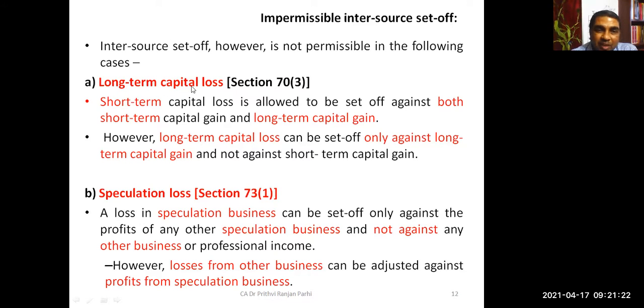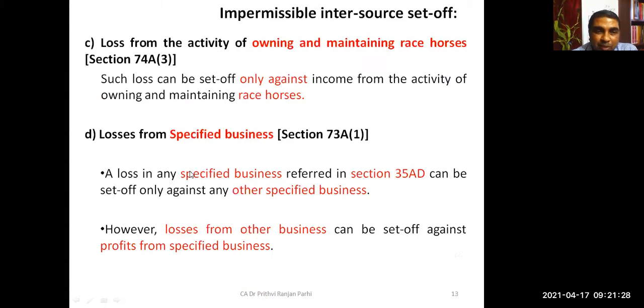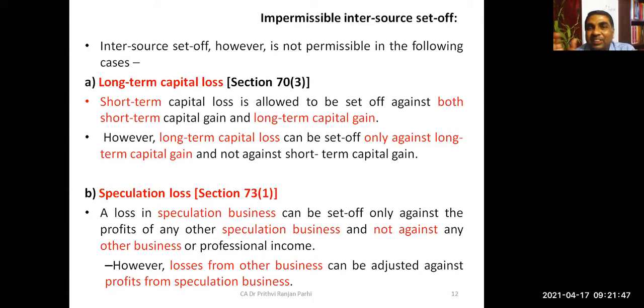Long-term capital loss. This is one exception. Second exception, speculation loss. Third one, loss from the activity of owning and maintaining race horses. And fourth one, loss from specified business. That's it. These are the 4 exceptions we will see where this inter-source set-off is not permissible.